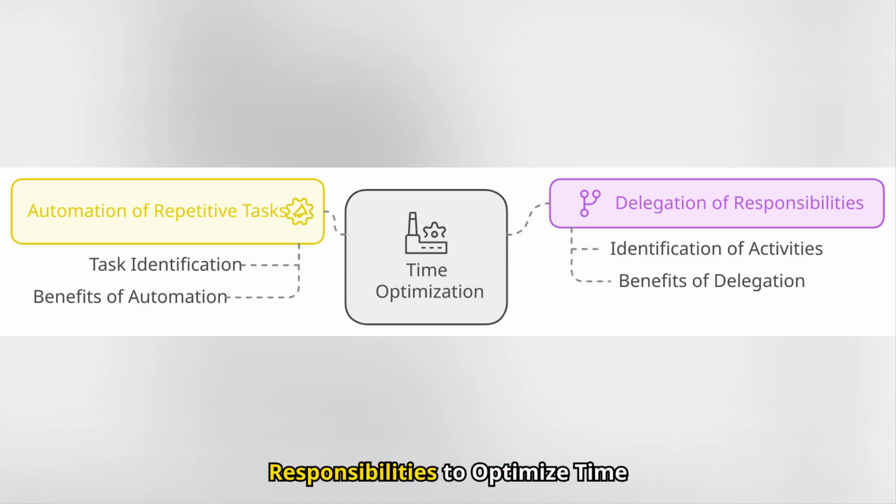Delegate responsibilities to optimize time use. Surveys also help identify tasks that can be delegated. An example might be: a project manager who spends time preparing reports can delegate this task to an administrative assistant. One benefit may be that it improves team productivity by allowing leaders to focus on higher impact activities.